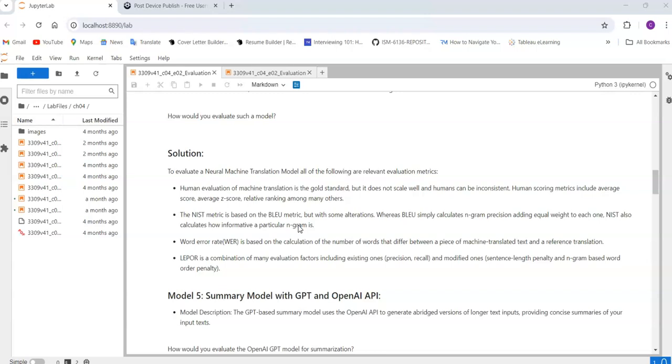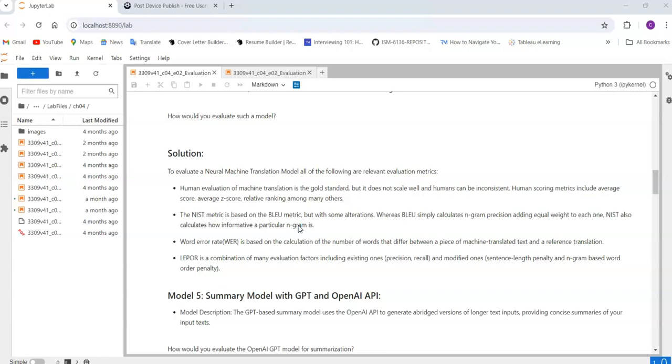Okay, and the next thing is the NIST metric, which is based on the BLEU metric. This NIST metric is the same as the BLEU metric, which you already discussed. But in the BLEU metric, they assign an equal weight to each of the n-grams. Here they won't do that; they take a particular n-gram and evaluate each of the n-grams. That's the basic difference between NIST and the BLEU metric.